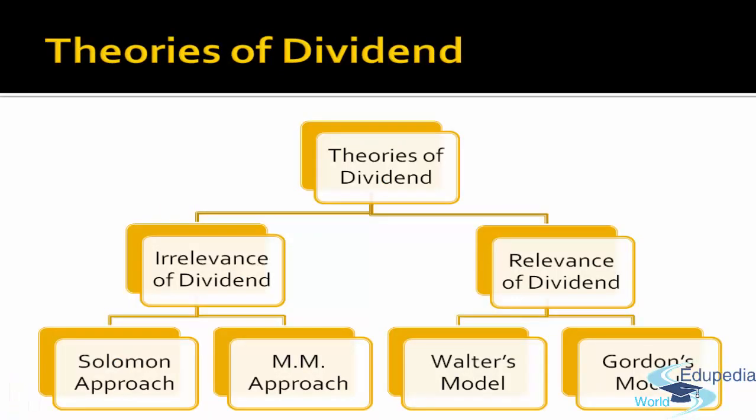Dividend decision consists of 2 important concepts which are called theories of dividend, which is basically a relationship between the dividend decision and the value of the firm. So one school of thought is relevance of dividend, which supports the view that the dividend policy has a bearing on the market price of the share. And the other school of thought believes that dividend decision does not affect the market value of the firm. That means it does not affect the market value of the share of a firm.